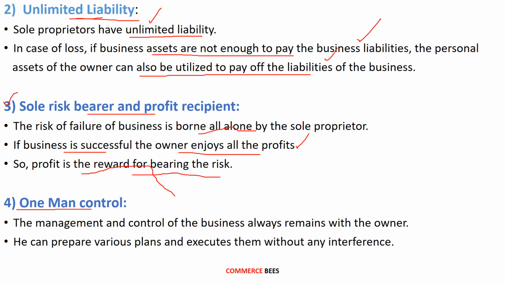The next feature is one man control. The management and control of the business always remains with the owner. So the owner is the single manager and the controller of the business. So that is one man control. He can prepare various plans and execute them without any interference. So he is the person who will plan all the activities related to the business, and he is the person who will execute. He doesn't have to take permission, or discuss with anyone. So there will be no interference for the execution of his plans.